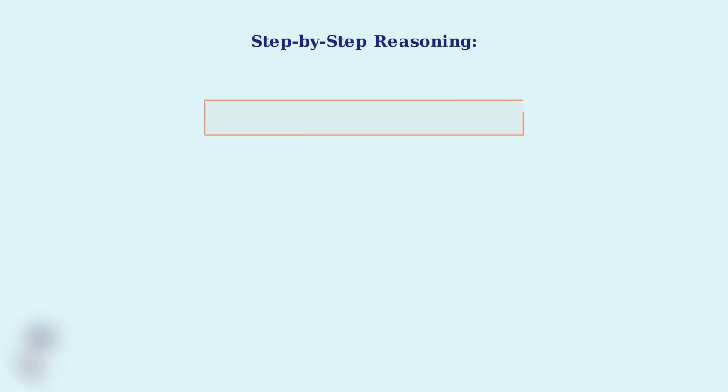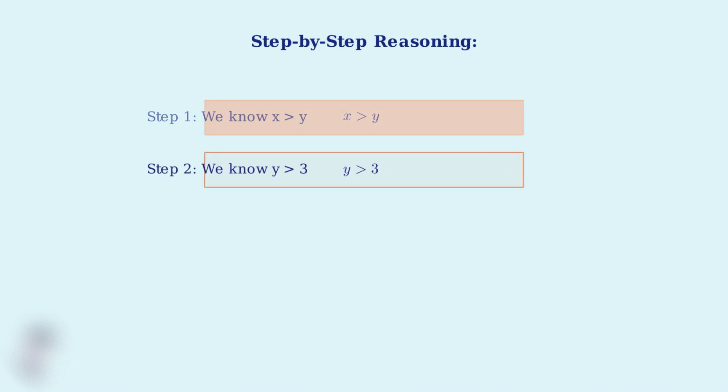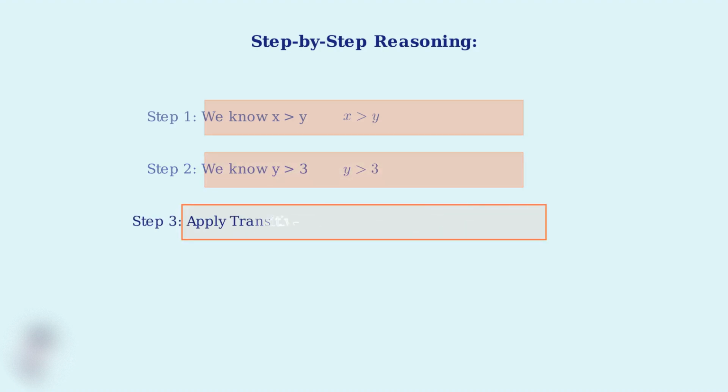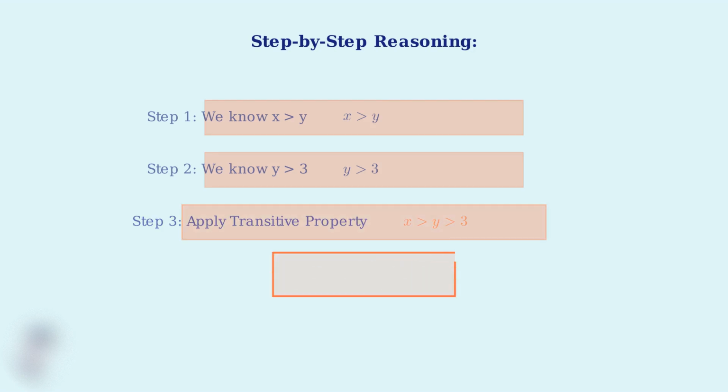Step 1. We start with our first given condition. We know that x is greater than y. Step 2. We also know from our second given condition that y is greater than 3. Step 3. Now we apply the transitive property. Since x is greater than y and y is greater than 3, we can write this as a chain. x is greater than y, which is greater than 3. Therefore, we can conclude that x is greater than 3.